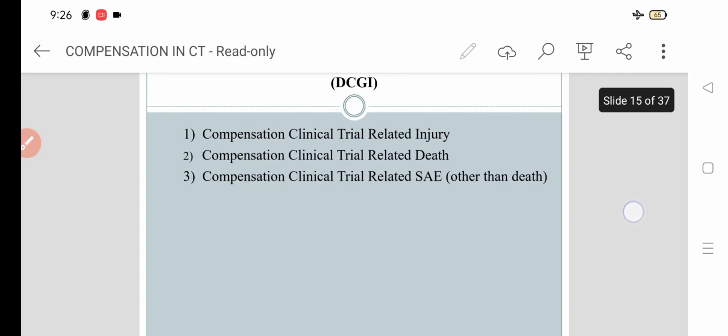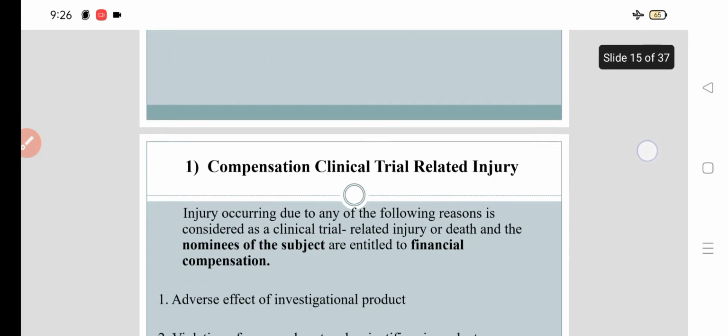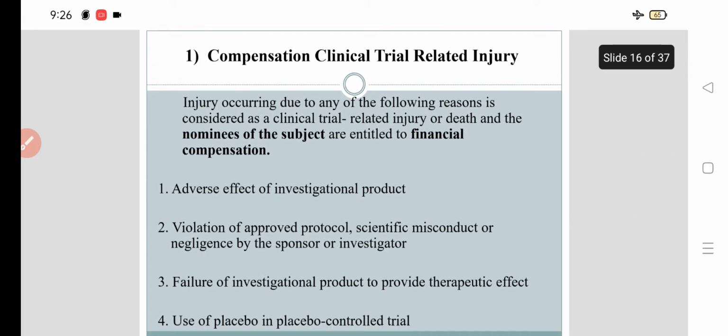Now, these are the guidelines by the DCGI for compensation related to clinical trial related injury, clinical trial related death or clinical trial related serious adverse event. So compensation for clinical trial related injury occurring due to any of the following reasons. Injury because of any of the following reasons is considered a clinical trial related injury or death, and nominees of the subject are entitled to financial compensation.